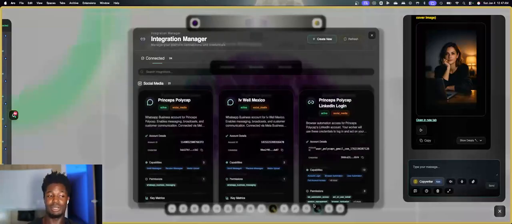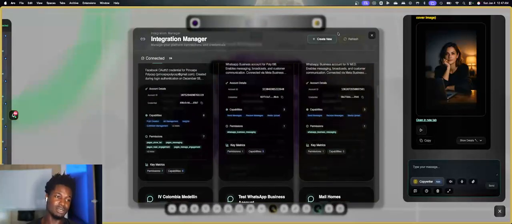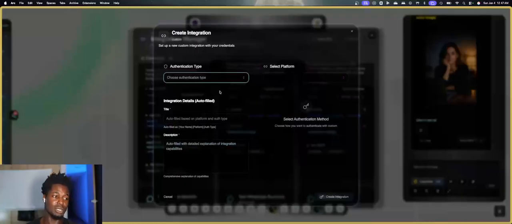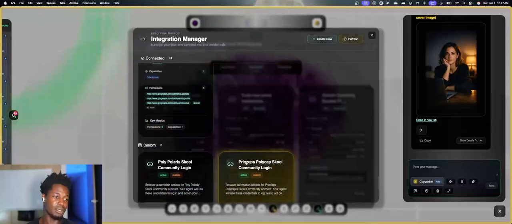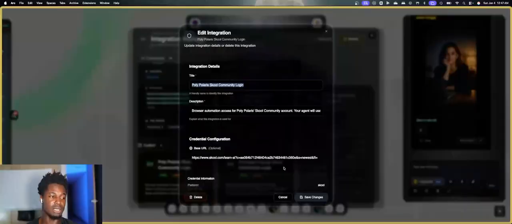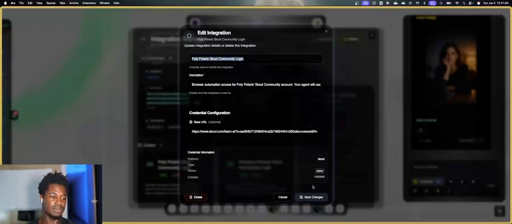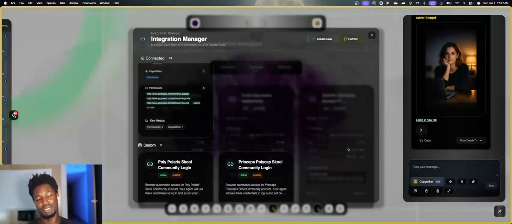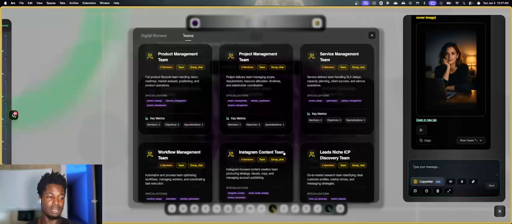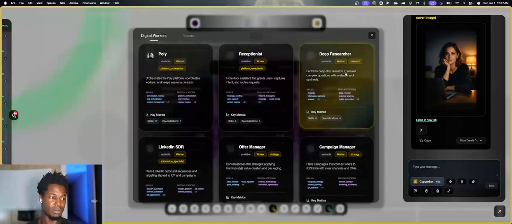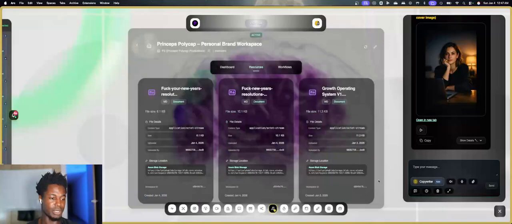Here's your integrations. So when you log in, this pops up here. You can create a new integration here, in case you want them to go log in on a specific website for you. You see how this one basically goes and logs me in, gives them the base URL. And so this is the worker crew. This is basically where they hang out.